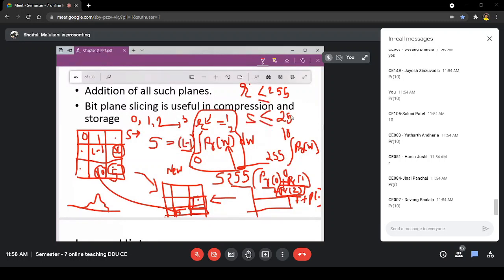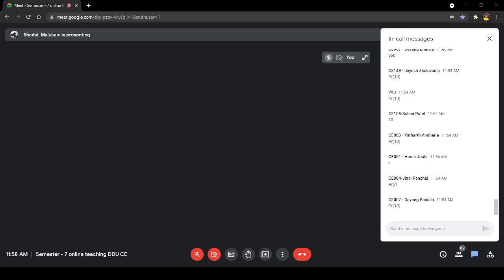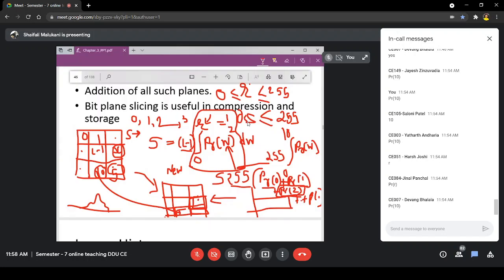Negative values are never possible, so if this is greater than or equal to 0, this is also greater than or equal to 0. But what about 255? As r keeps increasing, s will also increase, but when r reaches 255, s should not exceed 255. It can be less than that, but not more. That was the second condition.